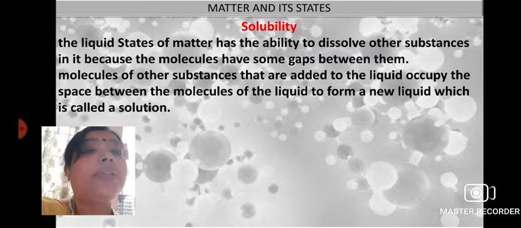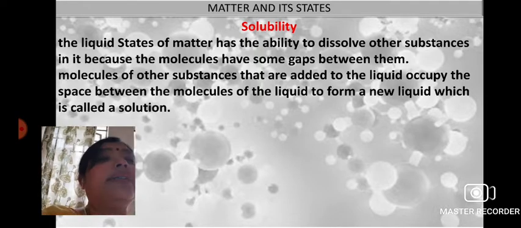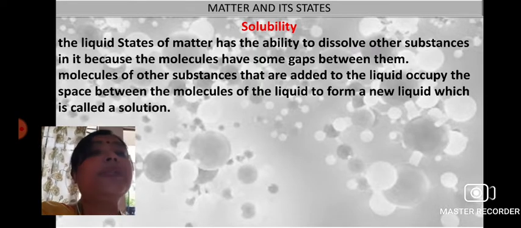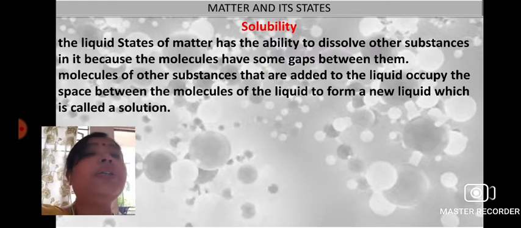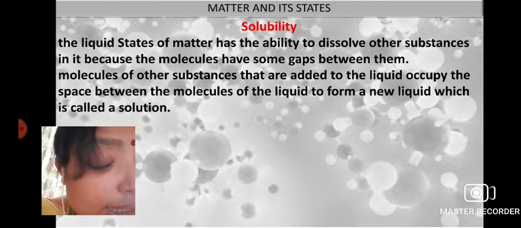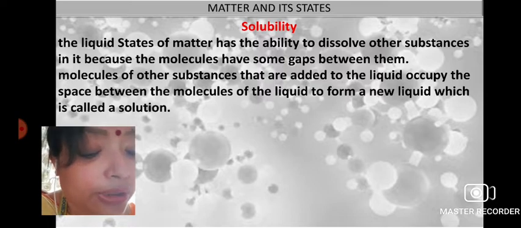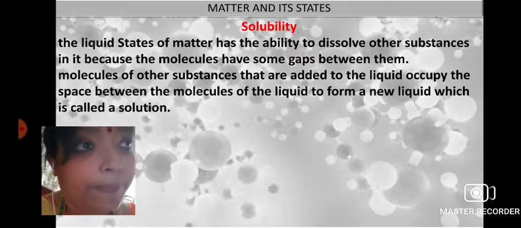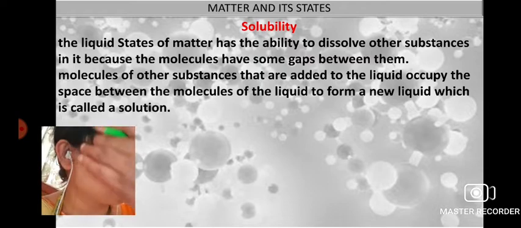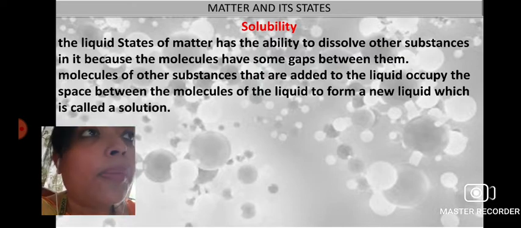Now the molecules of other substances that can be added to the liquid occupy the space between the molecules of the liquid to form a new liquid, which is called a solution. So what have we seen? Molecules of other substances are added to the liquid. Suppose you are adding sugar to the liquid, it occupies the space between the molecules of the liquid to form a new liquid.